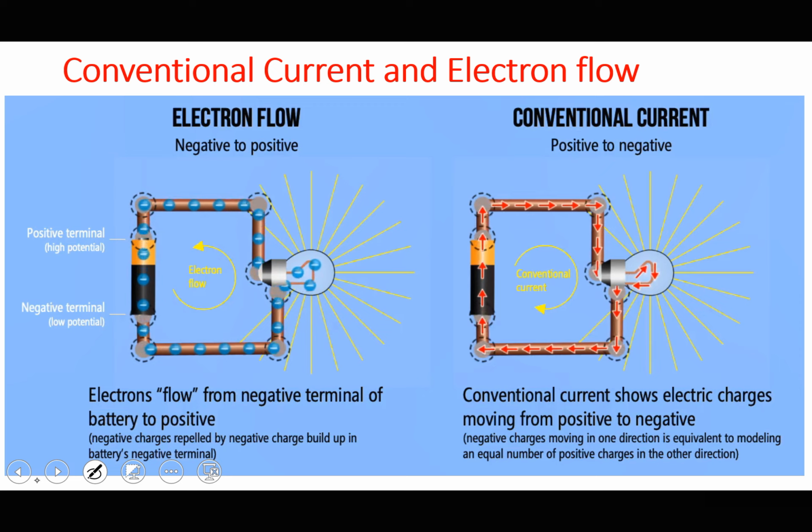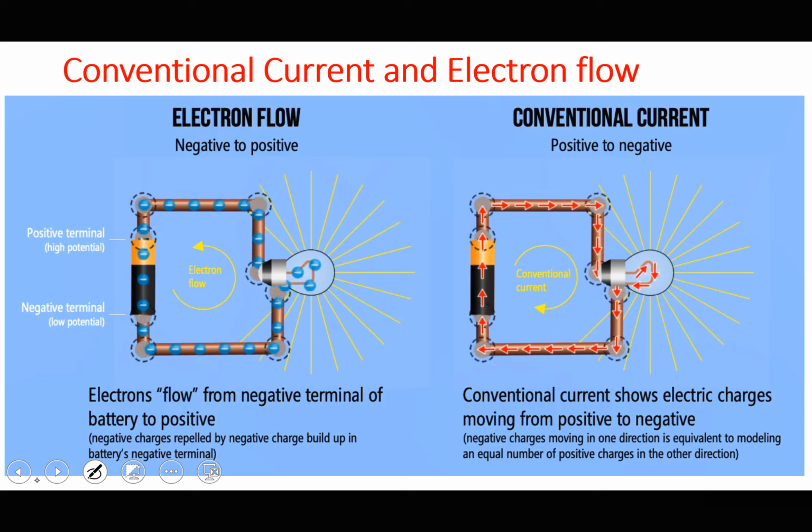Electrons flow from the negative terminal to the positive terminal. In other words, negative charges are repelled by the negative charge on the negative terminal. They would build up in the battery's negative terminal. Then by convention, the conventional current should flow from positive to negative. In other words, negative charges moving in one direction is equivalent to modeling an equal number of positive charges in the other direction.